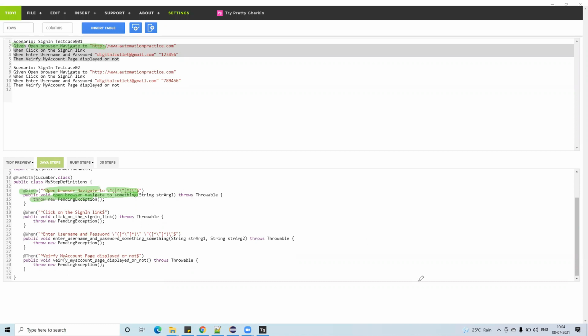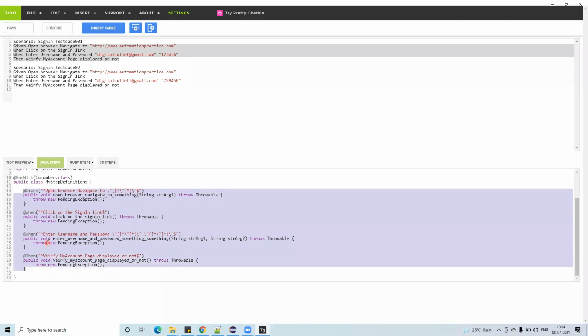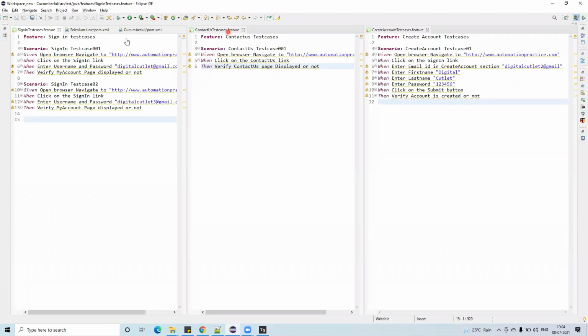So what I will do is copy paste all these things. Don't confuse, just copy paste. Copy this, go back here, and let me keep all these things.